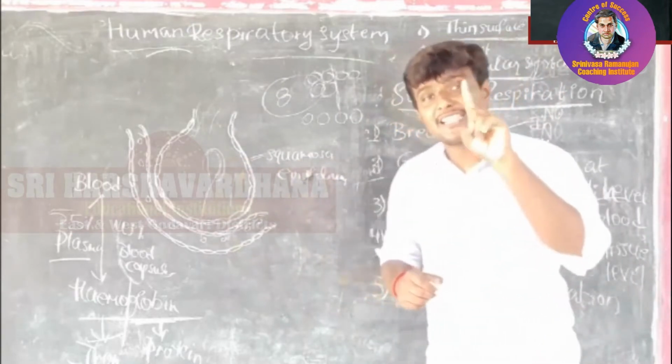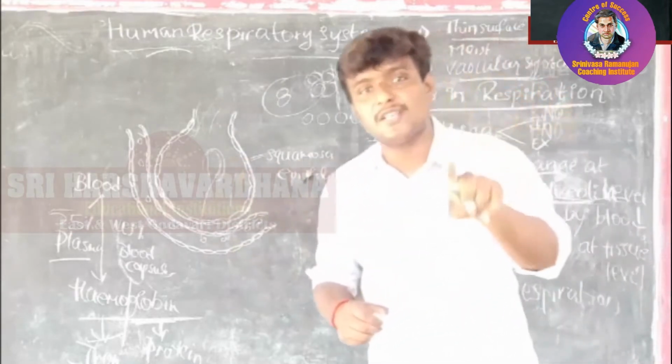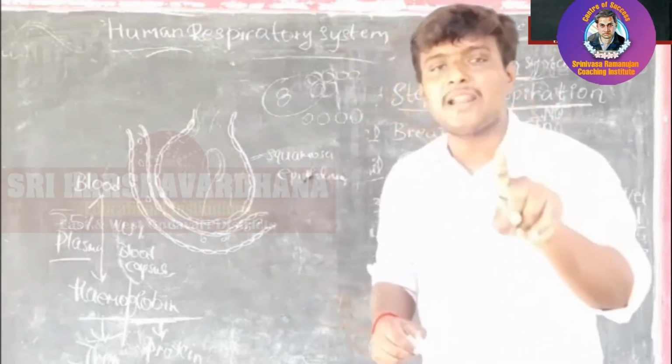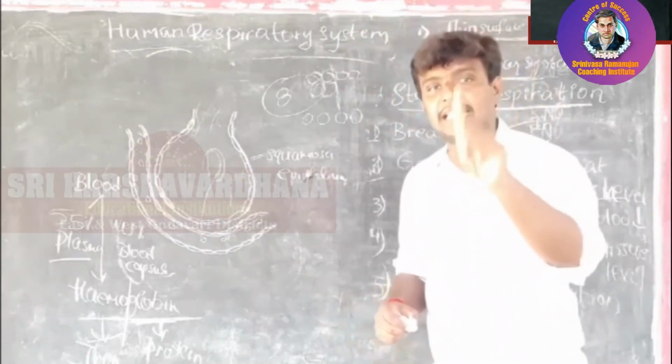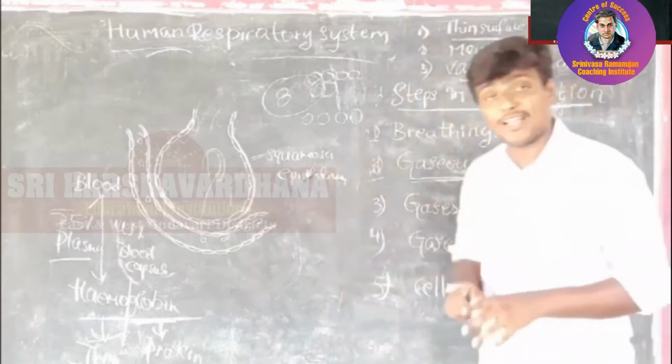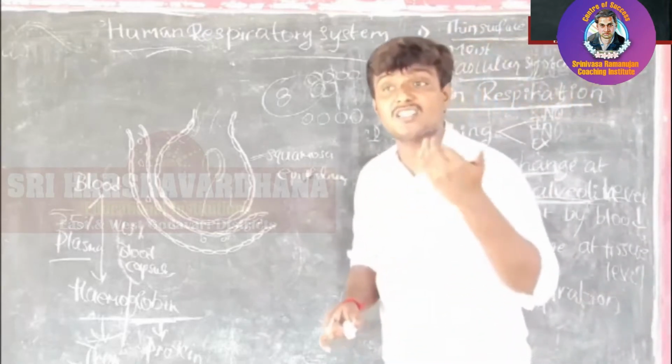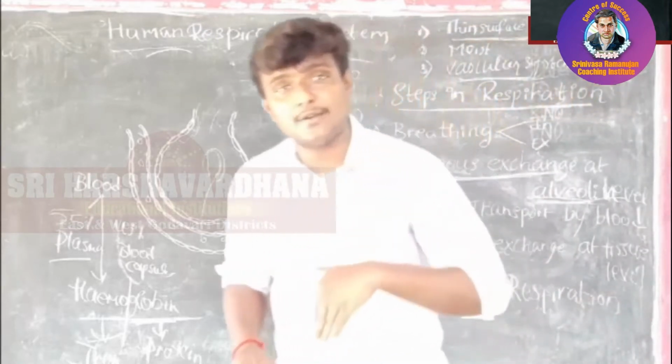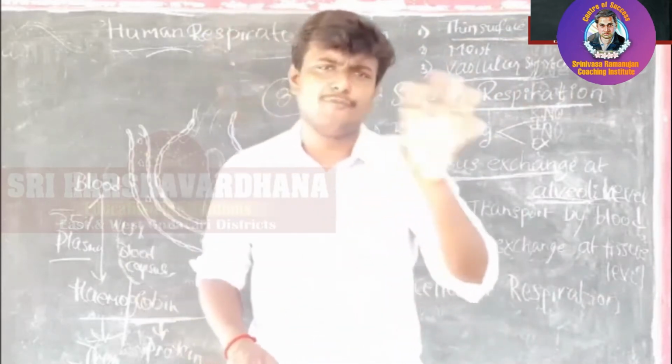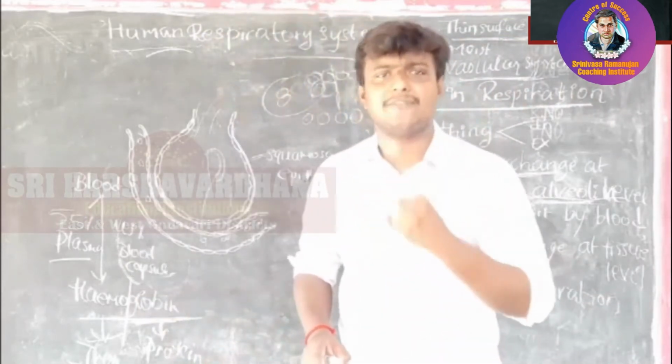So that's why, for gas exchange to take place, the membrane must be a thin layer, the second is moist, and the third is a vascular system. Vascular system means any fluid inside your body. For example, in our body, blood helps.